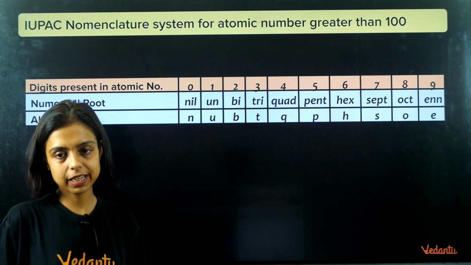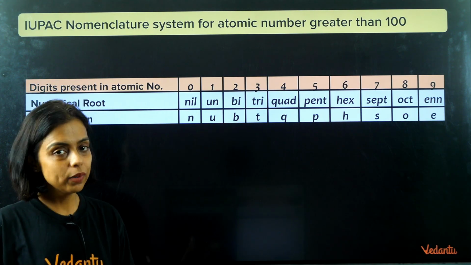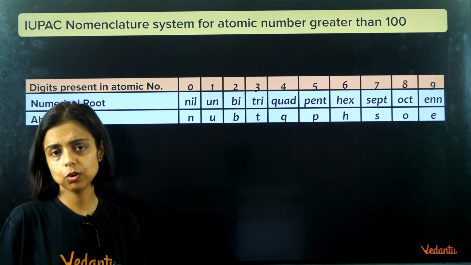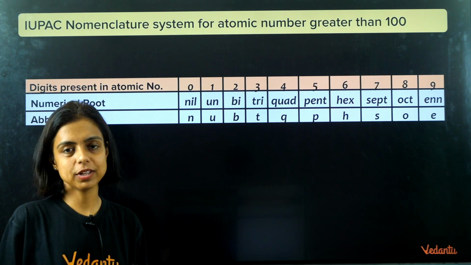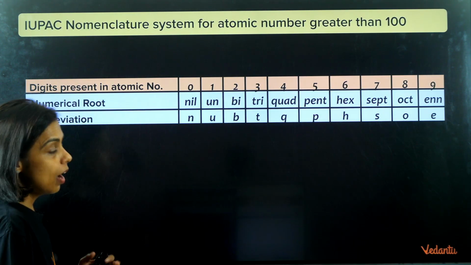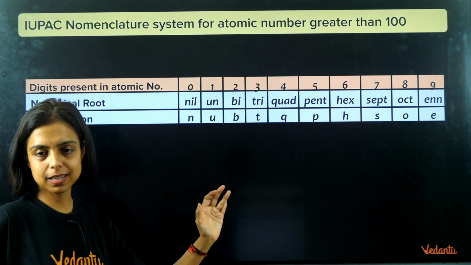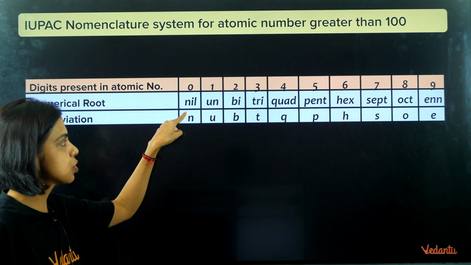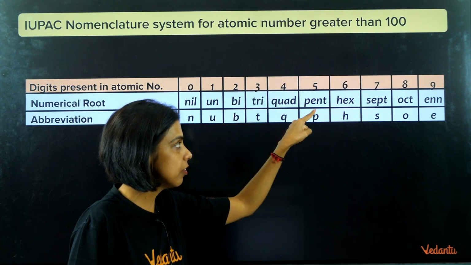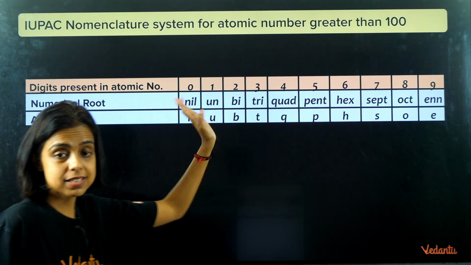So IUPAC, International Union of Pure and Applied Chemistry, made a rule that, okay, I'm giving the rules, and according to the rules only you will give the name to the element. So you can see, very interesting. You just need to know the atomic number, and you can give the name with this very easy, simple rule. For 0 we use nil, for 1 we use un, for 2 bi, 3 tri, 4 quad, 5 pent, 6 hex, 7 sept, 8 oct, 9 enn, right? And these are the abbreviations.